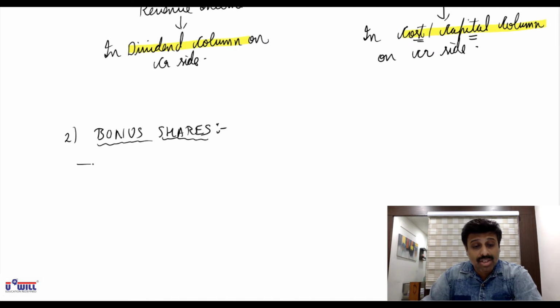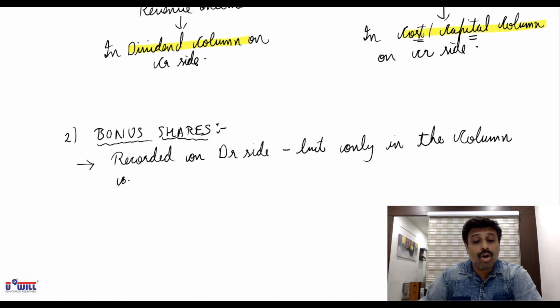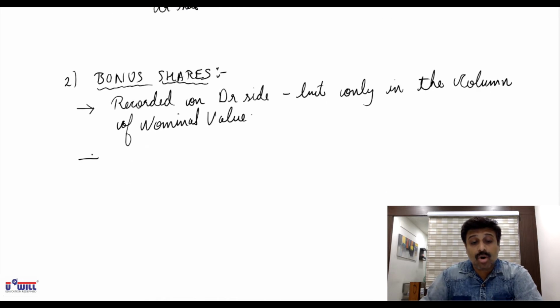So regarding bonus shares, you'll remember that it will be recorded on debit side, but only in the column of nominal value, because you are not paying anything. So in cost or capital column, nil amount will be recorded.